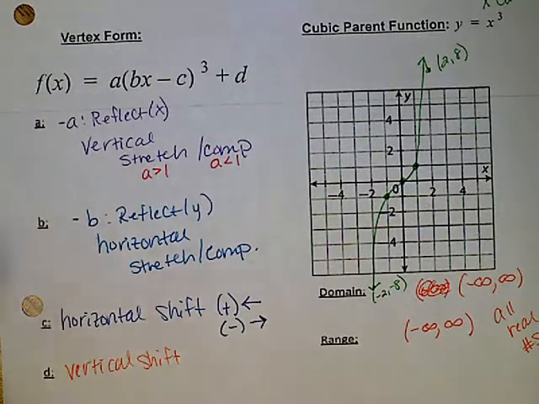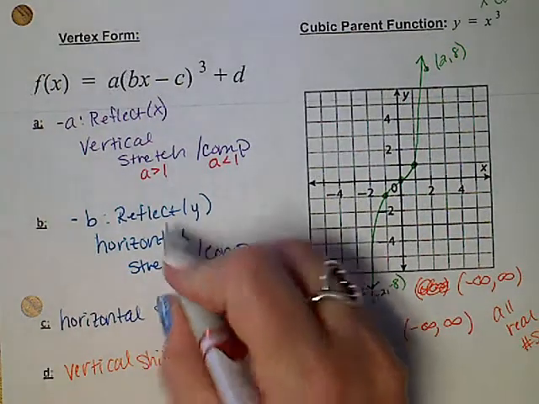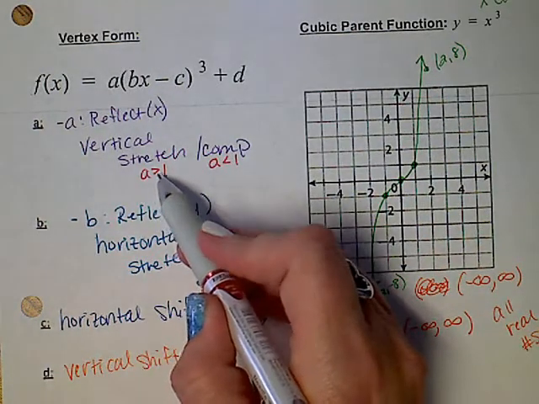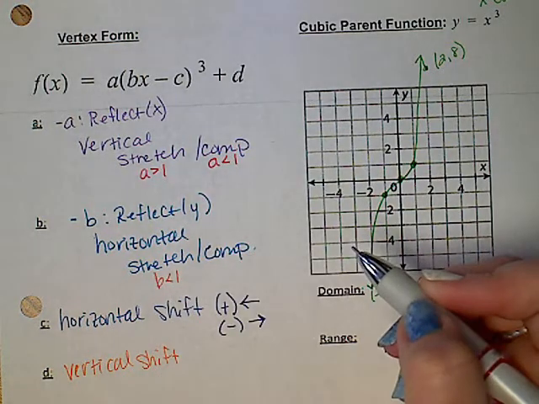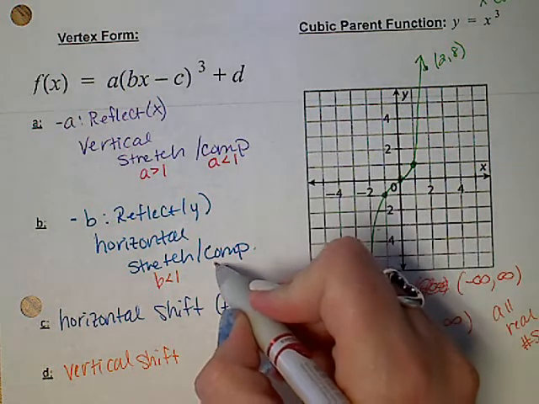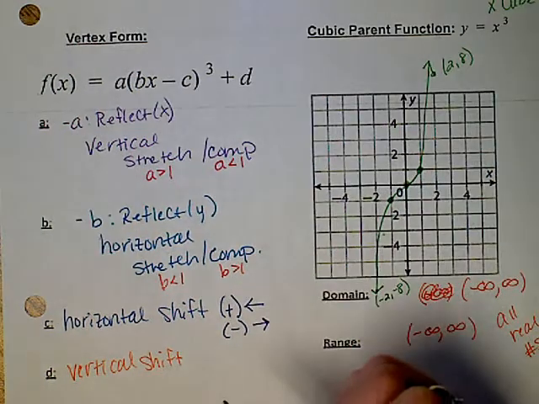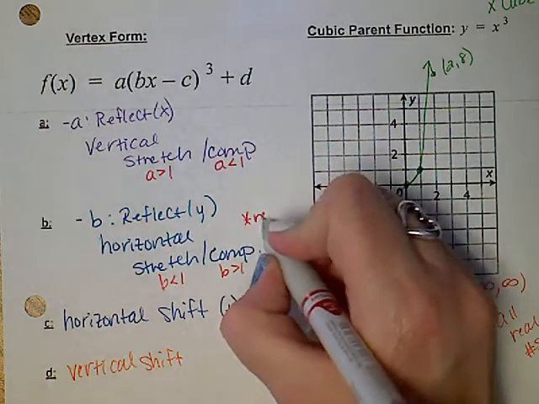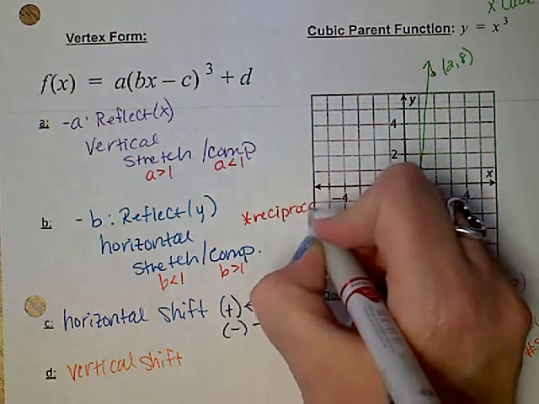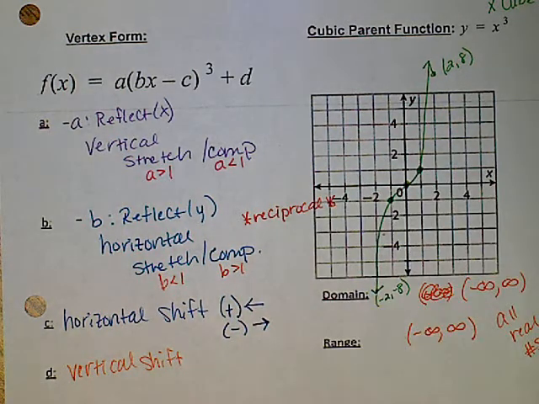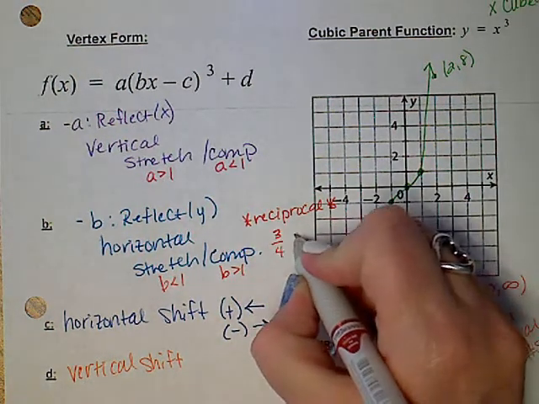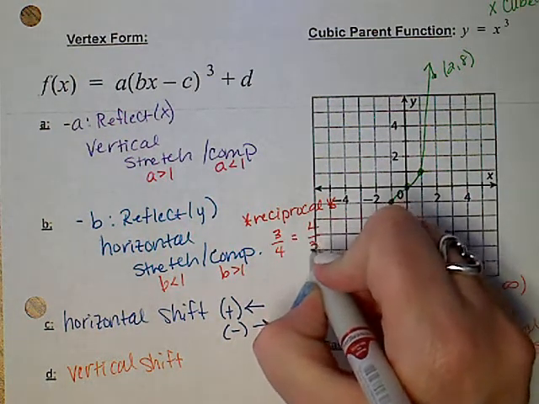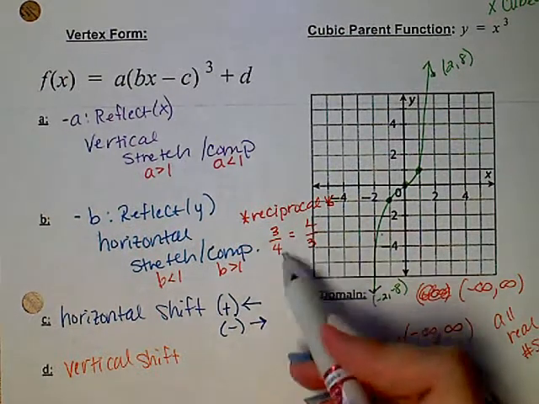Okay, and then you need to remember, again, B is going to be the opposite. So instead of greater than 1 being a stretch, stretching is going to be less than 1. Instead of less than 1 compressing, we're going to be greater than 1. And don't forget, this one is a reciprocal. So what that means is if B was 3/4, I would actually say 4/3 is my answer. That's the reciprocal.